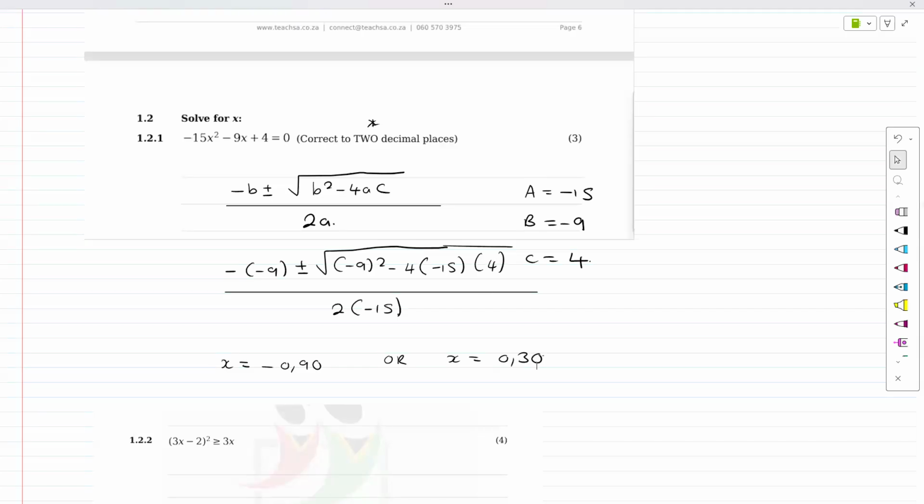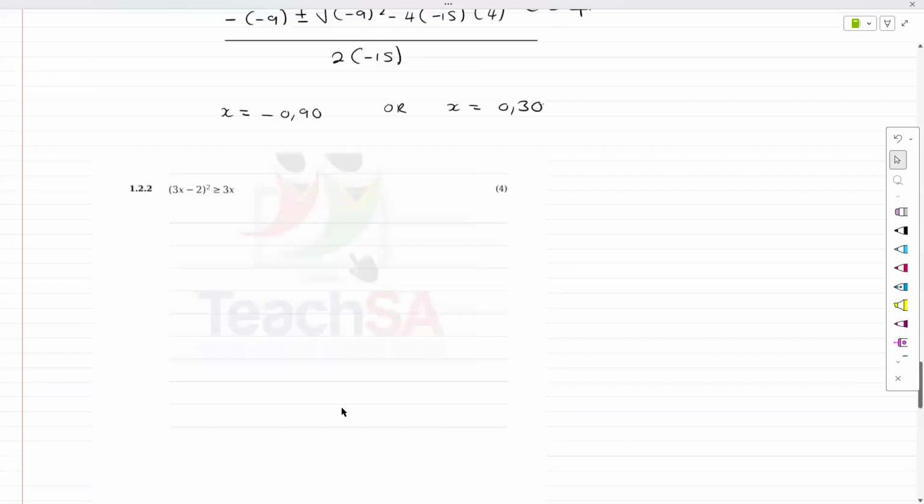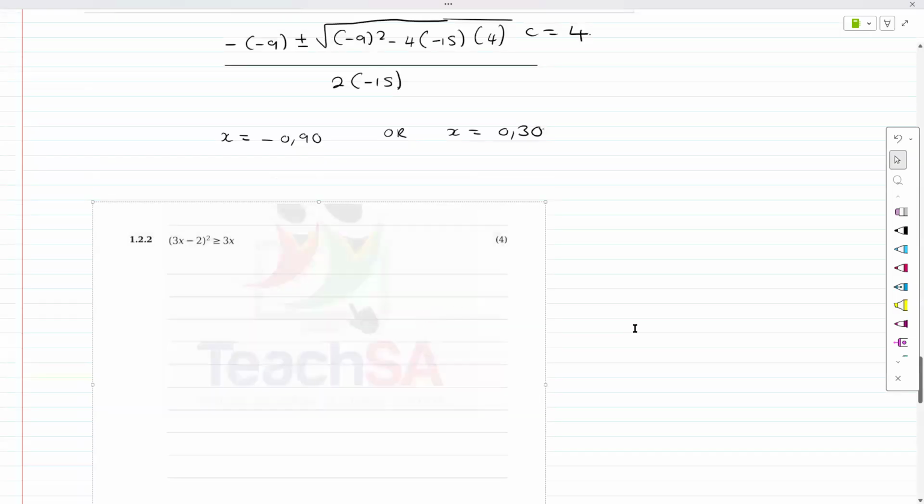Now the next one is a bit tricky because whenever you see this part in question one, so again, if you see question one, and if you see these parts, this greater than, less than, equal to, all of this here, you're in a little bit of trouble.